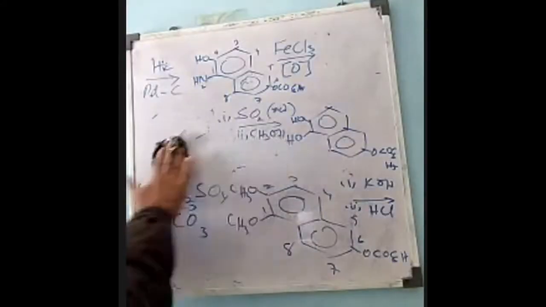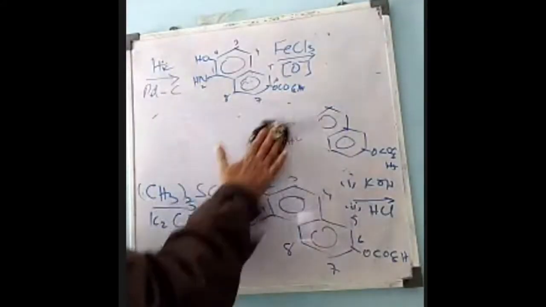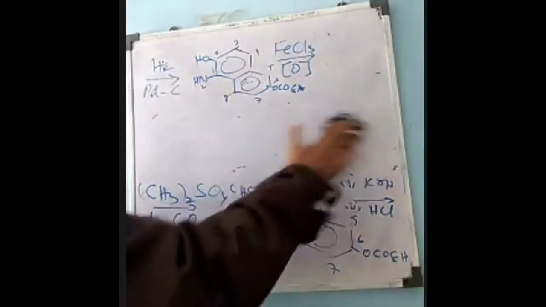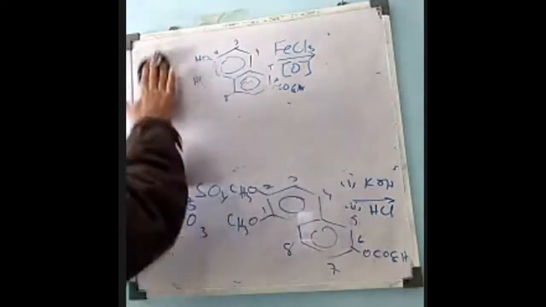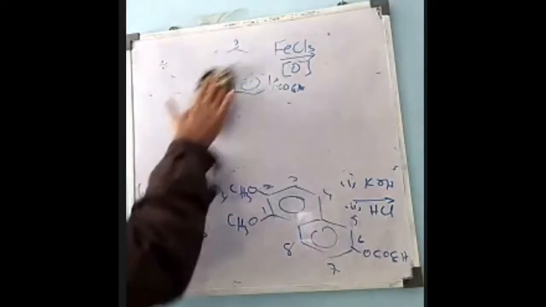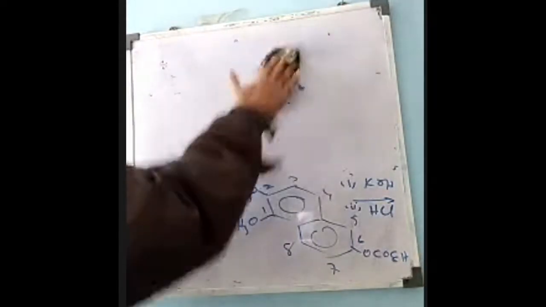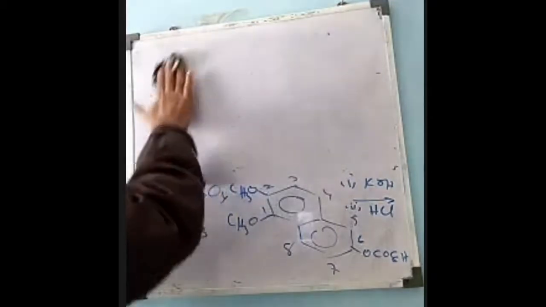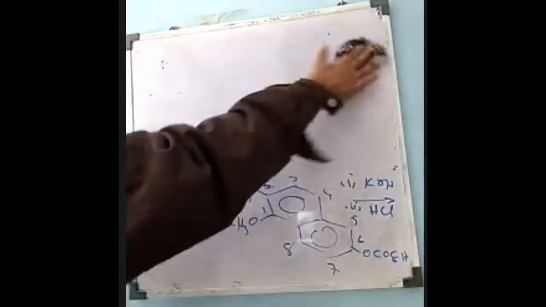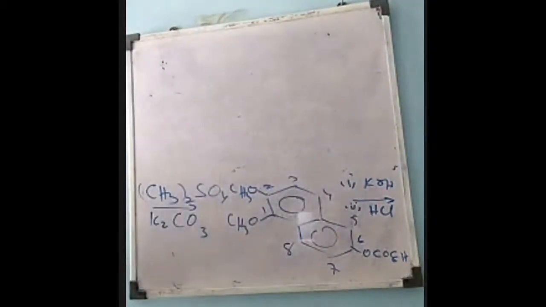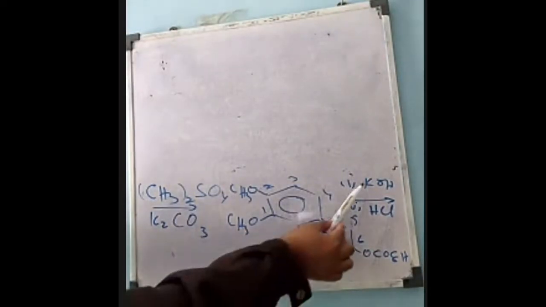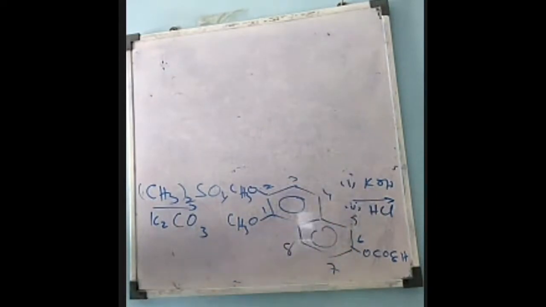If you treat sodium acetate with potassium hydroxide, we get potassium acetate. And when potassium acetate is treated with hydrochloric acid, we get acetic acid. That is, if you treat any ester with potassium hydroxide, a potassium salt is obtained, and treating it again with hydrochloric acid, the acid is obtained. So here, the same reaction.